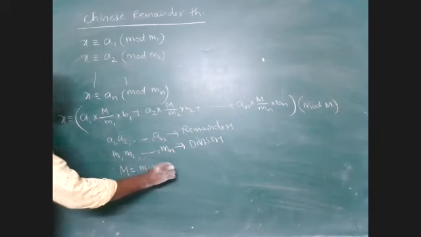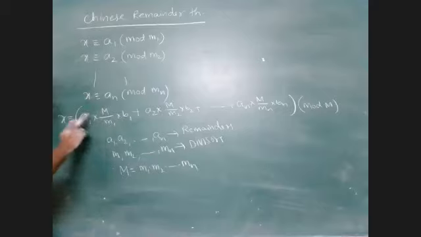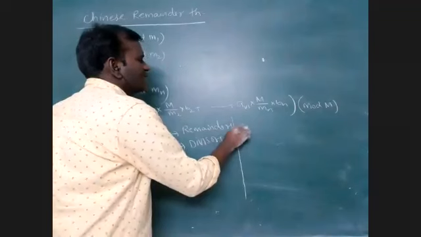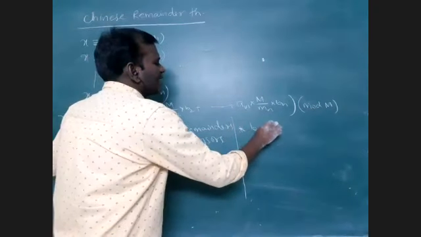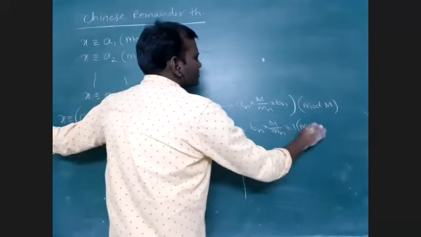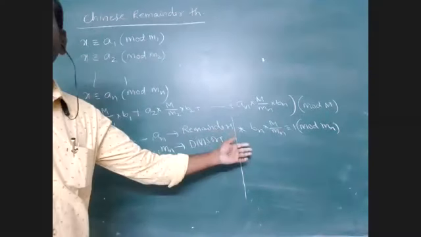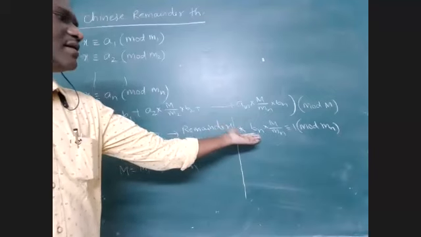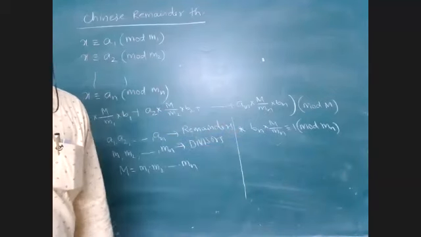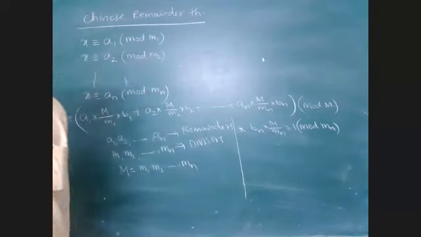M1 into M2 into so on, Mn. Product of all the divisors. All are known: a1, M, M by m1, all are known, except b1, b2, b3. That is the important thing to solve this. In general, bn into M by mn is congruent to 1 mod mn. So to find b1, put n equal to 1. To find b2, substitute n equal to 2. That is how we find bn: b1, b2, b3, and so on.